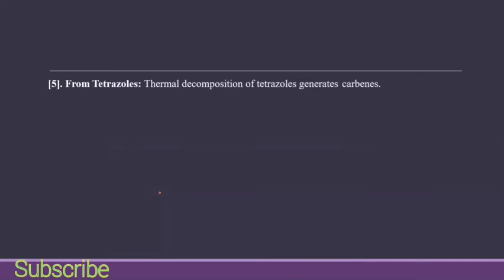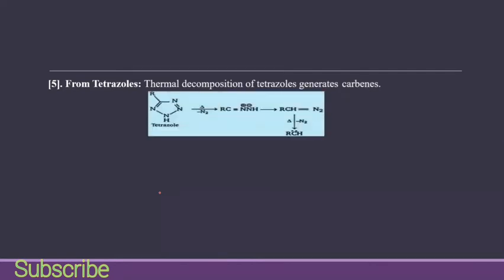From tetrazoles, thermal decomposition of tetrazole generates carbenes. So if we have a tetrazole and the decomposition occurs with loss of N2, then we have an intermediate with positive and negative nitrogen, anionic and cationic nitrogen, and after removal of N2, we have our carbene.